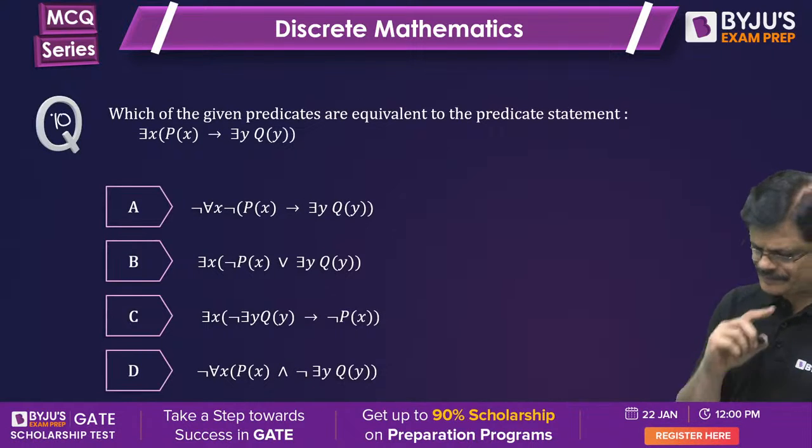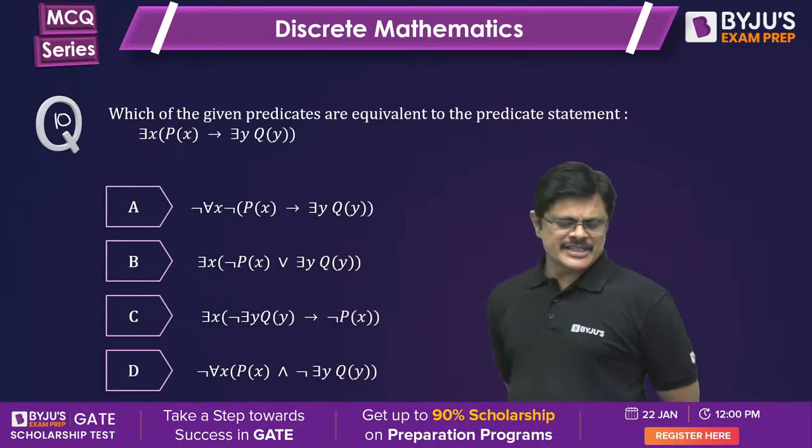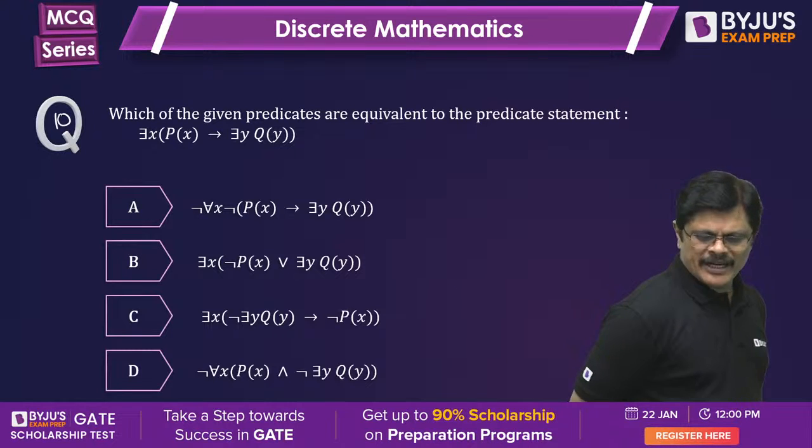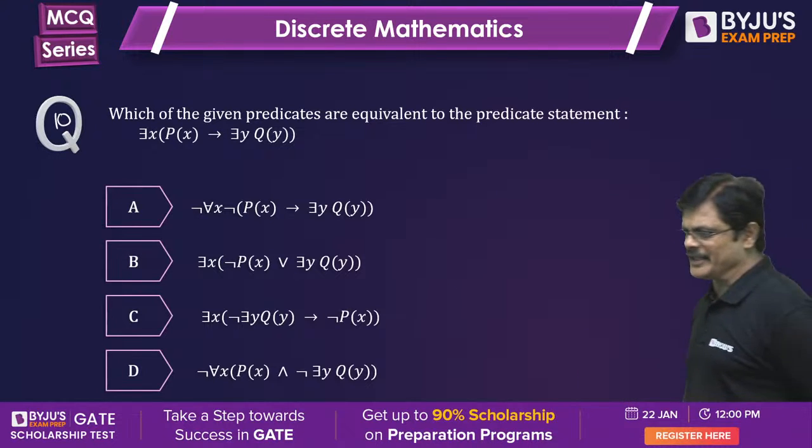10th question. Which of the given predicates are equivalent to the predicate statement? You have to identify the equivalence of these.